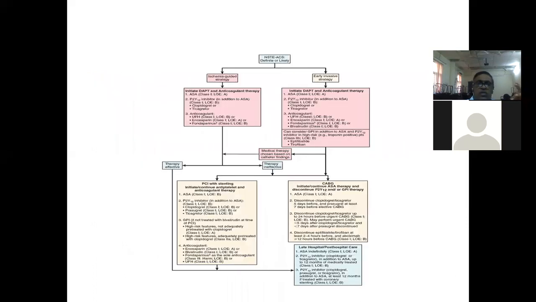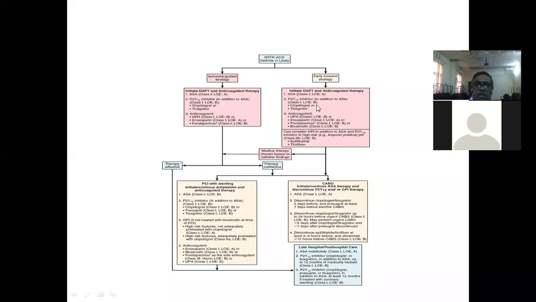So this is an algorithm. This clearly will show. I think we can go through this. This is non-ST elevation acute coronary syndrome. This is an ischemia guided strategy wherein you want to continue dual antiplatelets and anticoagulant for a week. In dual antiplatelets, one is aspirin, next is P2Y12 inhibitor, maybe clopidogrel, ticagrelor, or prasugrel. Then maintain the patient like this.